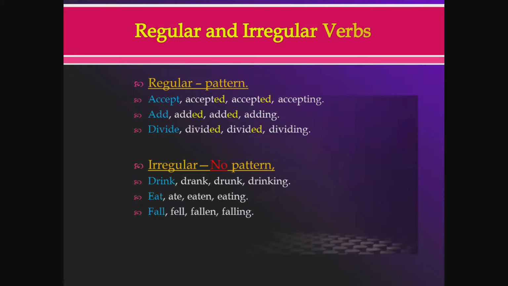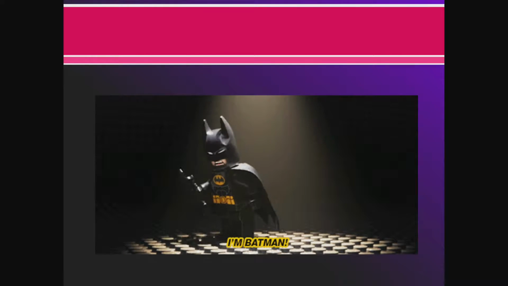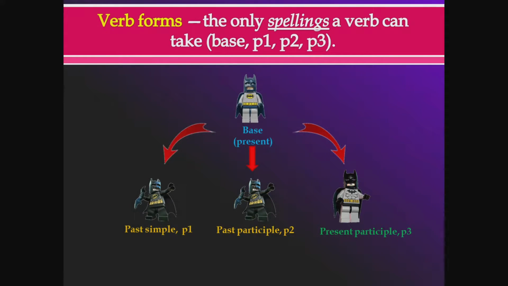Now, we're going to learn a little bit more about it with the help of Batman, because there's more to learn about them. So, verb forms. These verb forms mean these are the only spellings of these verbs, okay? So here's the base form along with the S. There's two over here. Base form, it's also known as the present simple form, okay? So the present form. Base form, also known as present form.